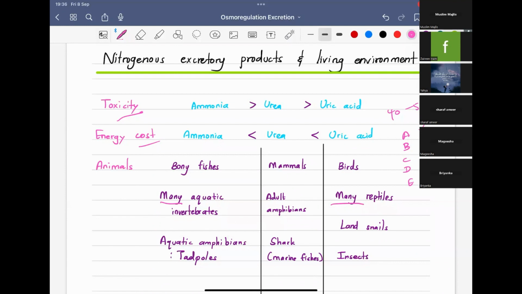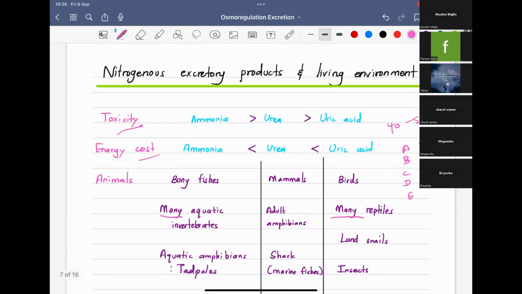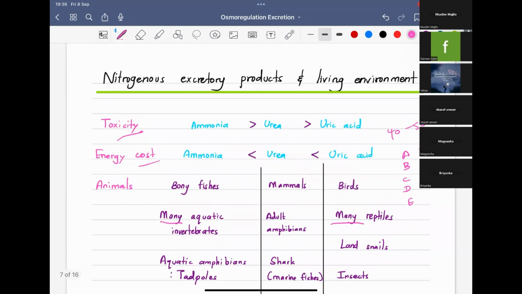This is not very famous for essay questions, but maybe they can ask, because there was one question in FWC asking to write short notes on this topic, the relationship between the nitrogenous excretory products and living environment. So what you have to basically write is this summary. So far I hope you understood everything. If you have any doubts or confusions, if I was not clear anywhere, you can ask me now.